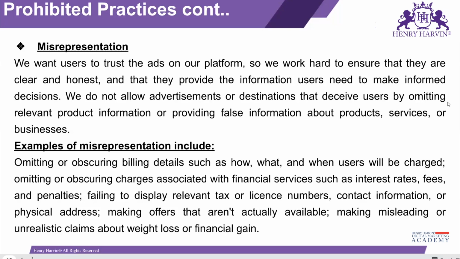There are many other examples as well. In financial services, people can defraud you. They say that if you invest in our services, you will get an interest of 6% or 8%, but when you really invest, you get only 4%. This is misrepresentation, and Google can understand these things easily because Google tracks everything. The eyes of Google are everywhere, especially when we talk about the internet.